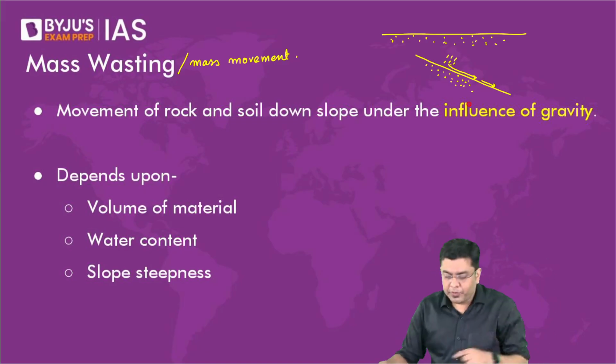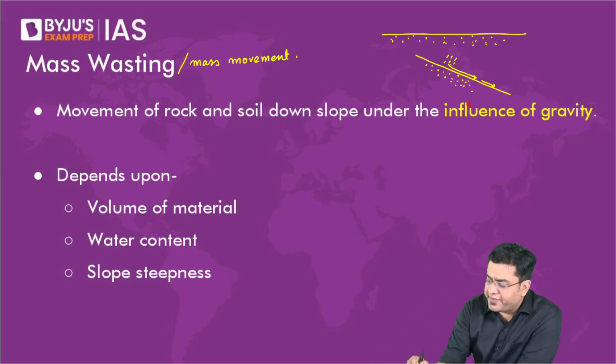Now let's suppose you have a condition where the slope is somewhat like this, a steep slope, almost vertical. Now, in this case, if there is a rock structure which is overhanging like this, automatically, slowly and steadily, it will get weakened and it will fall down.